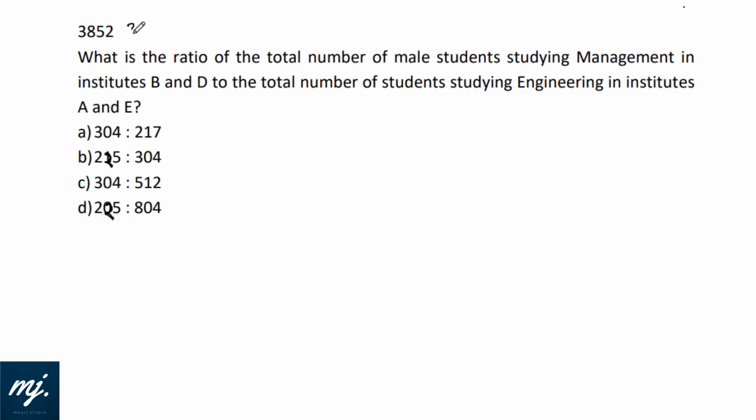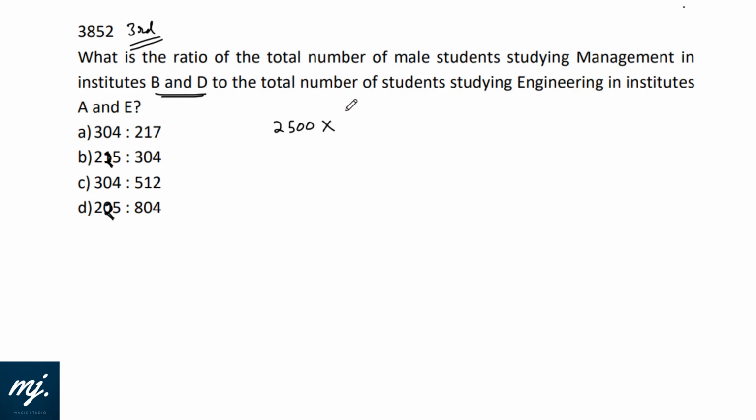Okay, the third question from the same set of graph. We have the graph in front of us, so I will be picking up those data directly. What is the ratio of the total number of male students studying management in institutions B and D? The total number of people studying in B and D is 2500.